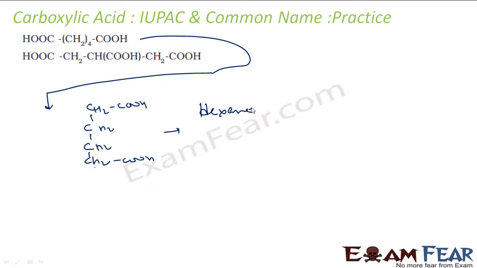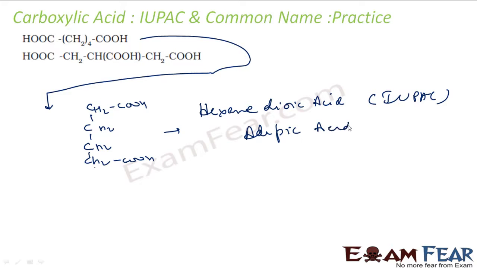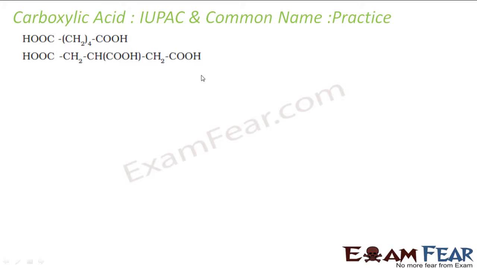We'll just keep this word E. Dioic acid. And that is my IUPAC name. Talk about the common name, it is adipic acid. This is my common name. Let's take the other one, this one now.